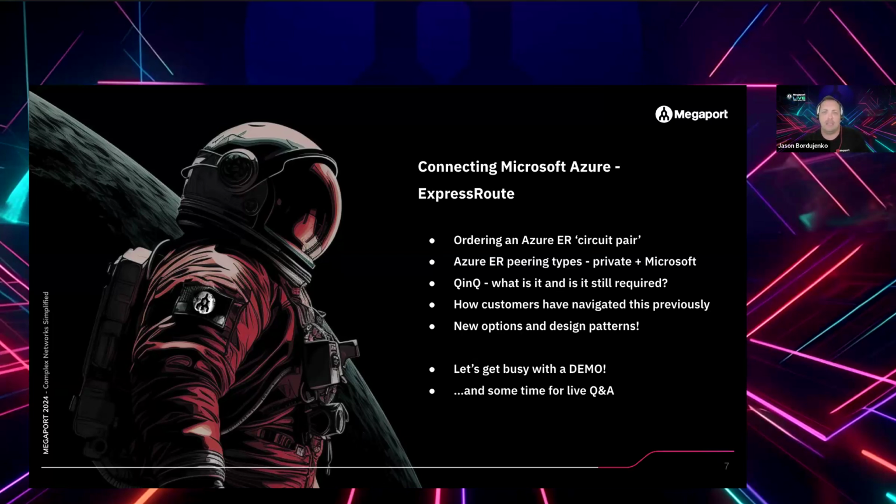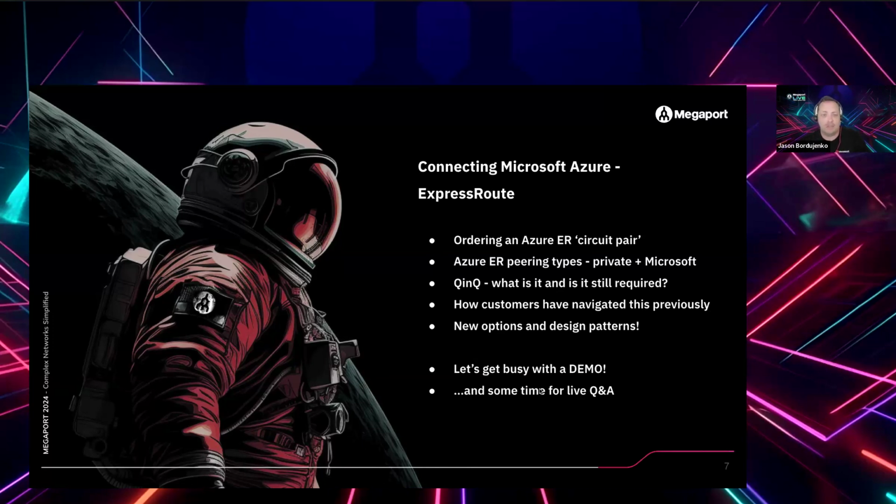Yes, if you wish to access multiple Microsoft services on a single ExpressRoute or ExpressRoute pair, Q-in-Q is still enabled by default by Microsoft. There are new options that have been developed and delivered in our portal, and via the MCR, our cloud router product, that will enable this to be broken out, or translated to a single tag if you're connecting straight to a Megaport. And if you're utilizing multiple service offerings, the different peering types, we can break that out straight to an MCR as well, and that's an automated process.